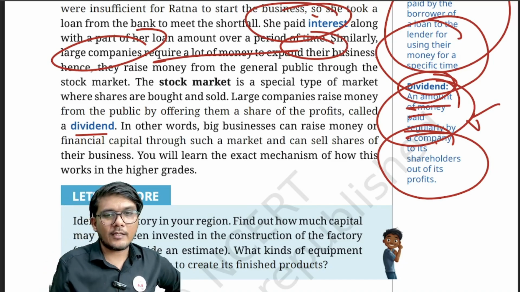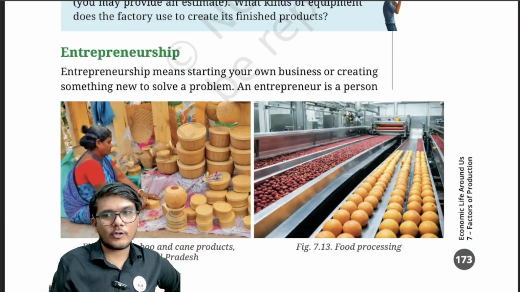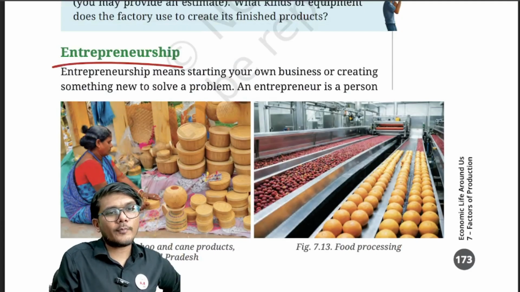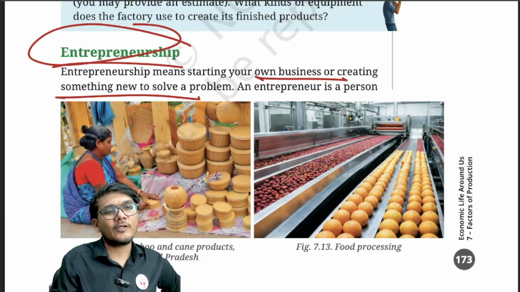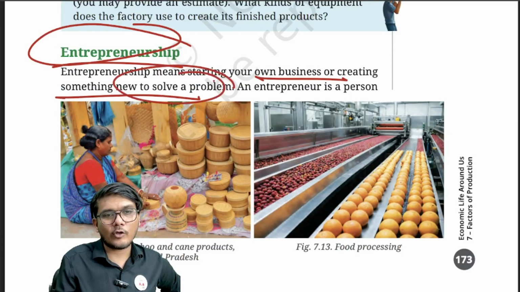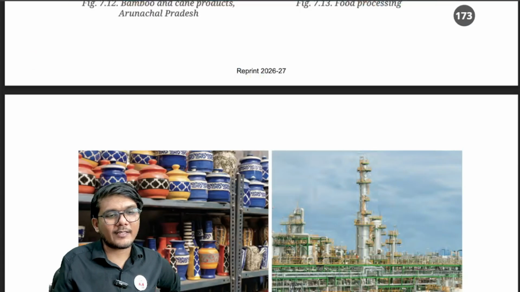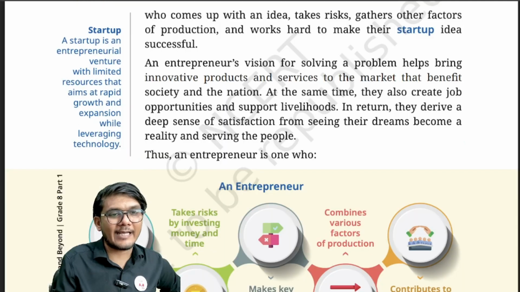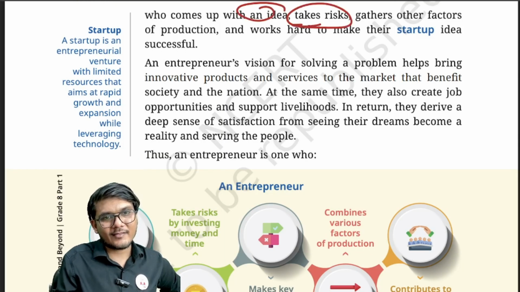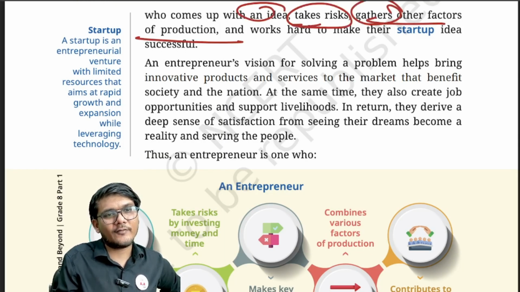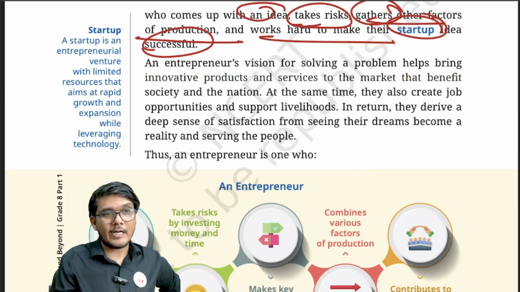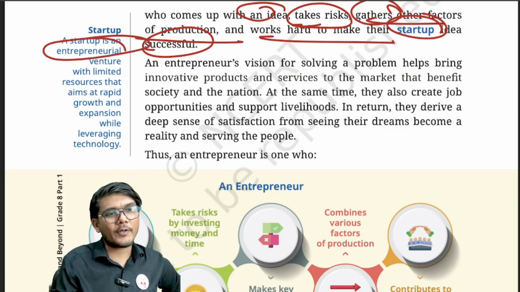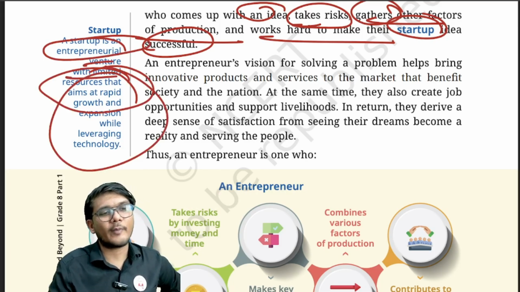Okay. Then the next one you have is entrepreneurship, right? Entrepreneurship basically means starting your own business or creating something new to solve a problem. So who's an entrepreneur? An entrepreneur is basically a person who comes up with an idea, takes the risks, gathers other factors of production, and works hard to make their startup successful. What is a startup? A startup is an entrepreneurial venture with limited resources that is aimed at rapid growth and expansion while